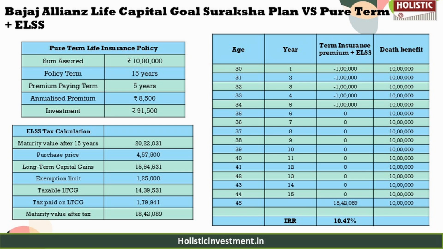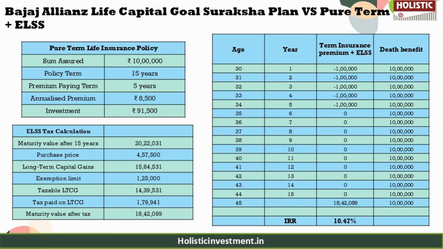For example, a policy with 10 lakh sum assured costs 8,500 rupees annually, whereas we paid a premium of 1 lakh in the Bajaj Allianz policy. And this is payable for 5 years with a policy term of 15 years. So if you compare the premium with Bajaj's premium, this approach leaves you with 91,500 rupees annually for investments tailored to your risk appetite. If you are a high risk investor, equity investments such as ELSS funds are a viable choice. If you are a low risk investor, a debt instrument like PPF offers stable returns.